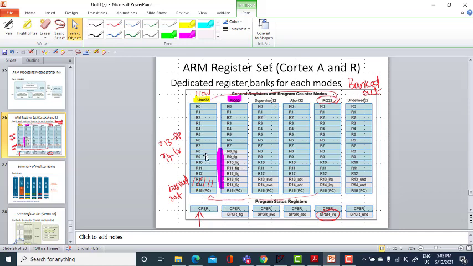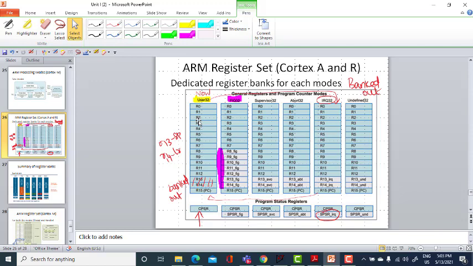Of the 7 operating modes, here we have only 6 operating modes mentioned: user, FIQ, supervisor, abort, IRQ and undefined. System mode is not mentioned here because user mode and system mode share the same register bank, except that user mode is an unprivileged mode, whereas system mode is a privileged mode. That is the only difference. Other than that, every register is common for user and system mode.